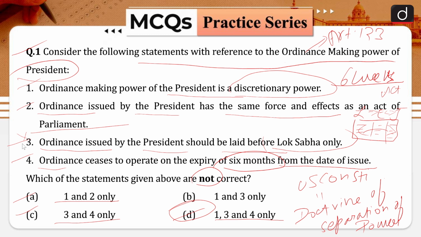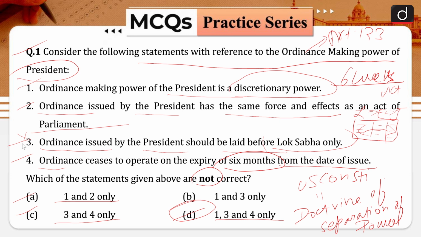Also, the President may withdraw the ordinance at any time if he deems it necessary to do so. Therefore, the maximum duration for which the ordinance can survive without parliamentary approval is 6 months and 6 weeks. If approved otherwise, it becomes a law.